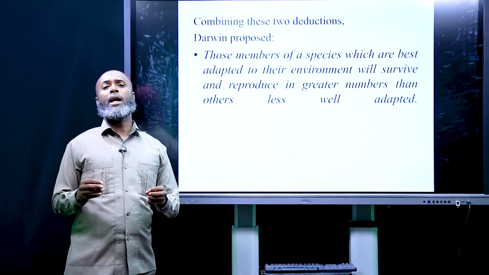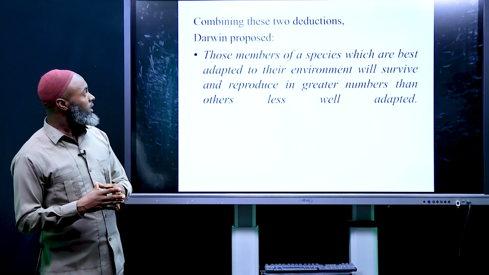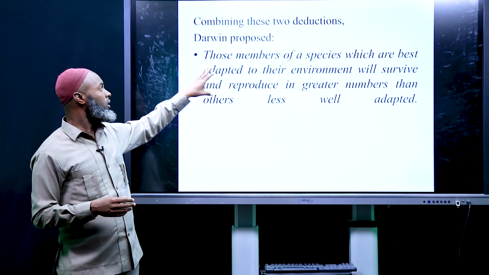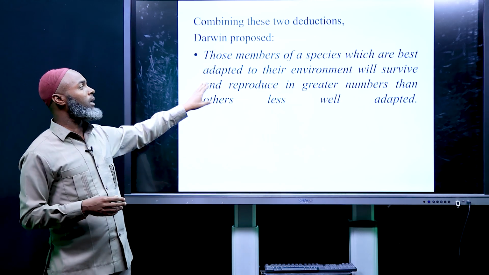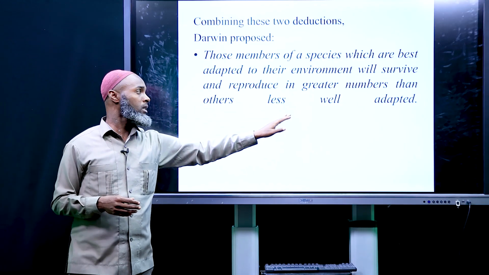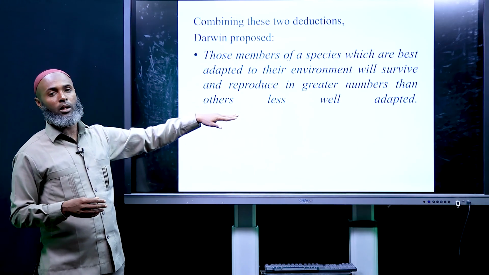So we can combine these two deductions, and Darwin proposed this one. Those members of a species which are best adapted to the environment will survive and reproduce in greater numbers than others less well adapted.